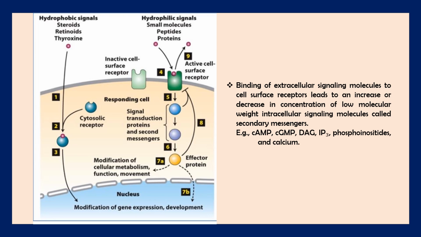Some secondary messengers are cyclic AMP, cyclic GMP, DAG, which is diacylglycerol, IP3, that is inositol 1,4,5 triphosphate, phosphoinositides, and calcium. They are the main secondary messengers that are seen in the process of cell signaling in our body.